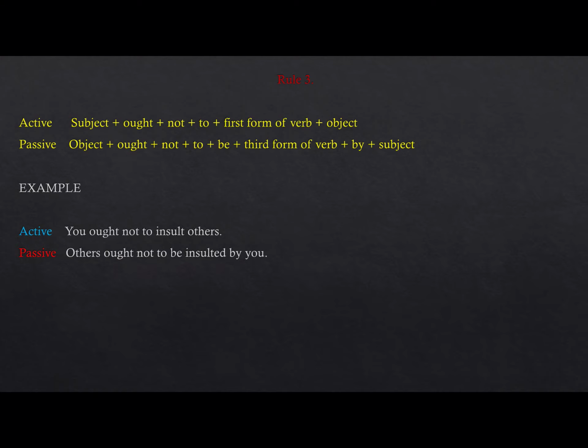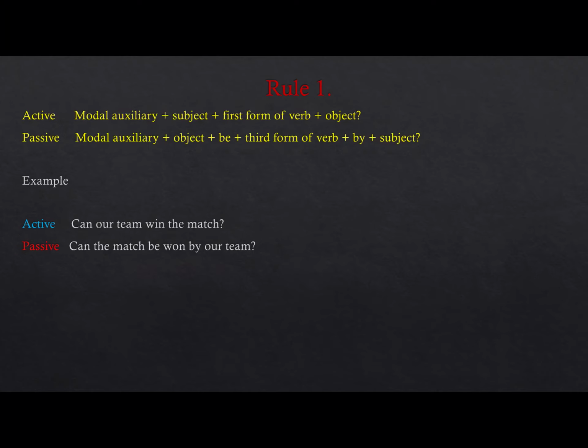So you have to keep in mind where you are using not, and then to be will be as it is, as you had used in your affirmative sentence. Then interrogative: your sentence will be starting with the modal auxiliary, and then the rest of the sentence will be as it is. Modal auxiliary, subject, first form of a verb, and then object. Then modal auxiliary, object, be, third form of a verb, by subject. Like, can our team win the match? Can the match be won by our team?